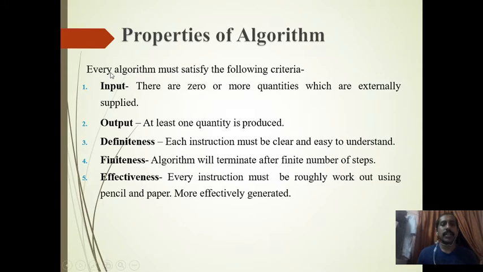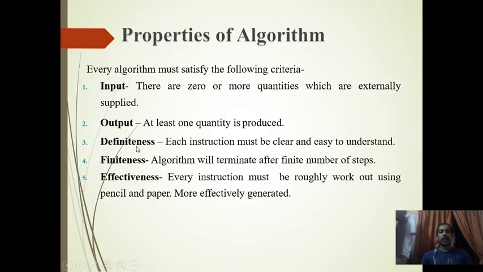So these are the properties of an algorithm. We have five properties for algorithm. Every algorithm should have an input. There are zero or more quantities which are externally supplied. Input should be there, you can write an algorithm without that, that's why it's written as zero or more. Output: at least one quantity is produced. Every algorithm should produce a particular output.